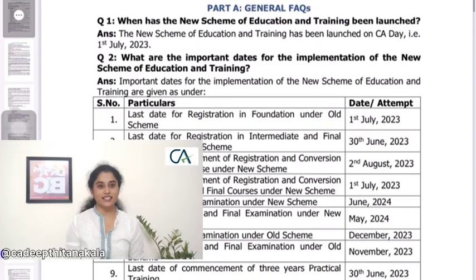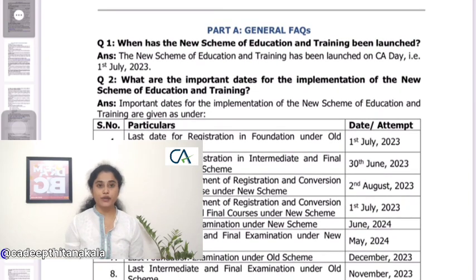So in this video, I am going to tell you all about this new course that has been introduced by the ICAI with effect from 1st of July 2023. So first thing, when it is applicable, it is with effect from 1st of July 2023, which is a CA Day. Here they have given some of the important dates for the existing students in order to register.